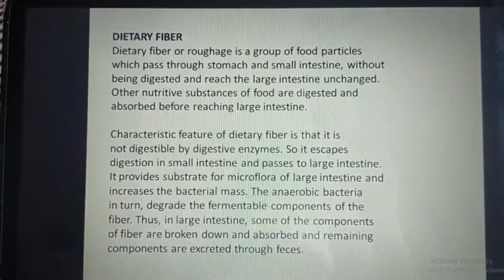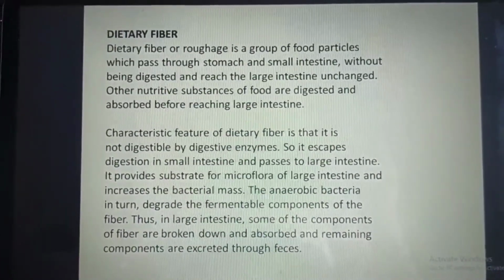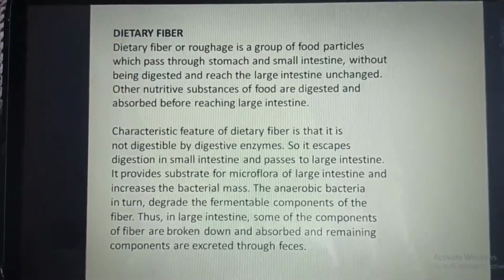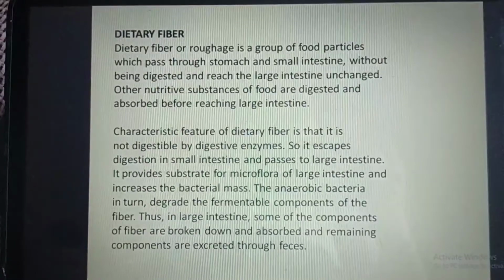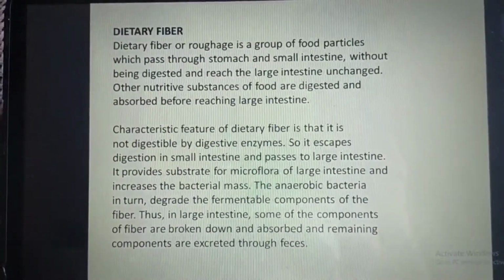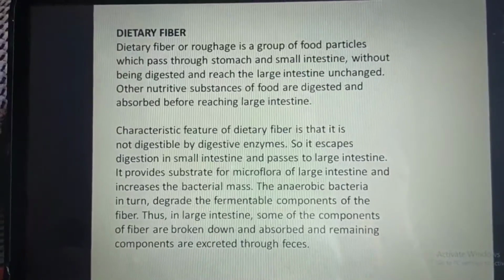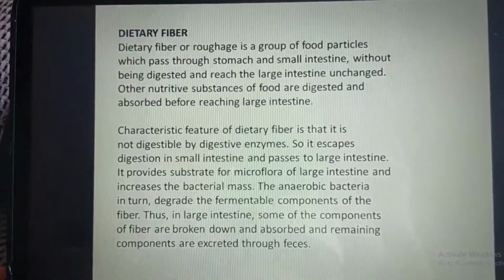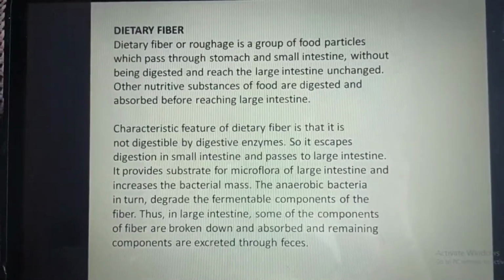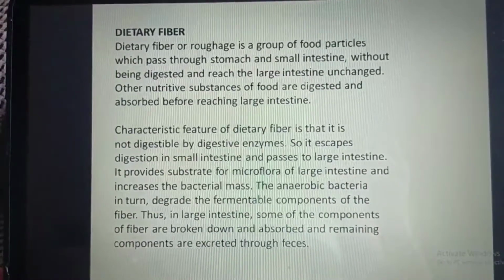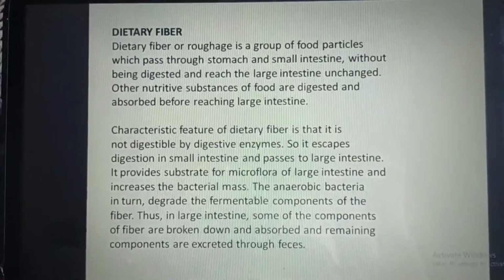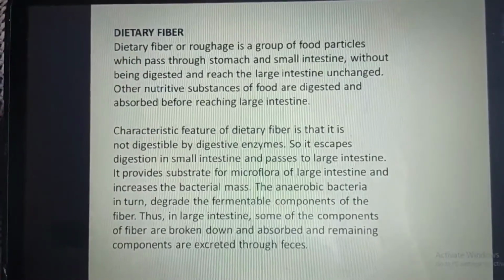Dietary fiber. Dietary fiber is a group of food particles which pass through stomach and small intestine without being digested and reach the large intestine unchanged. Other nutritive substances of food are digested and absorbed before reaching large intestine. Characteristic feature of dietary fiber is that it is not digestible by the digestive enzymes. So it escapes digestion in small intestine and passes to large intestine.